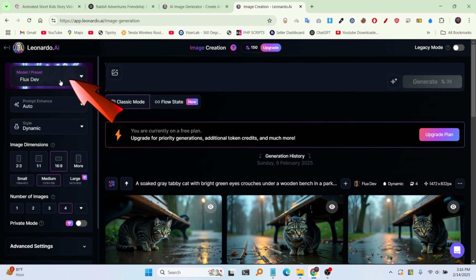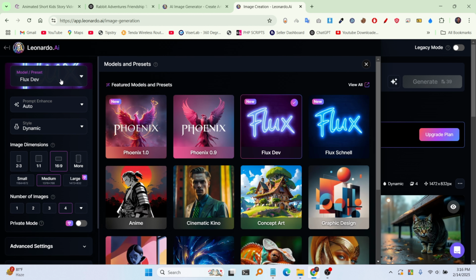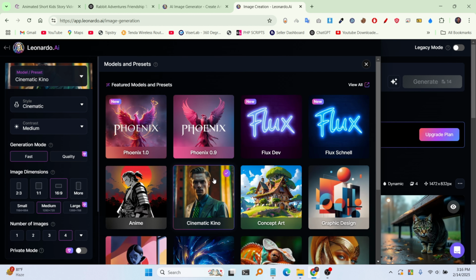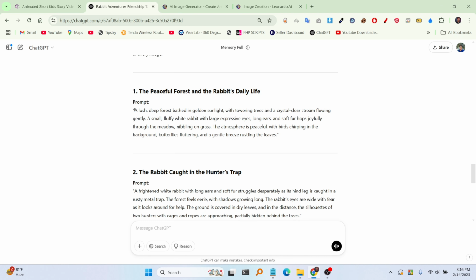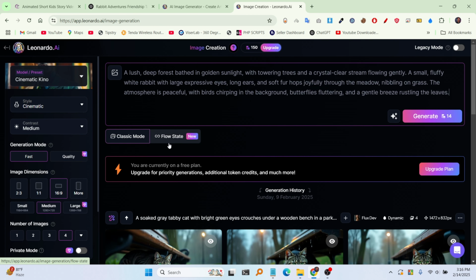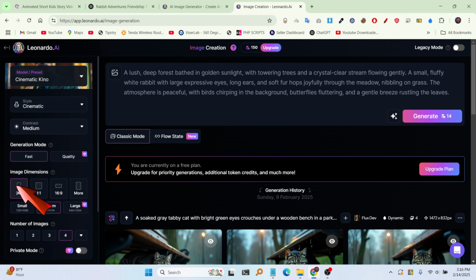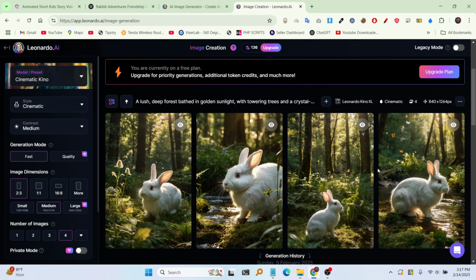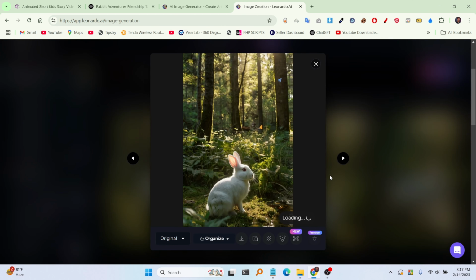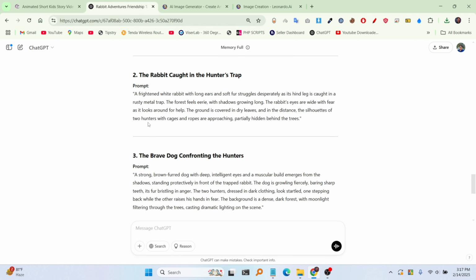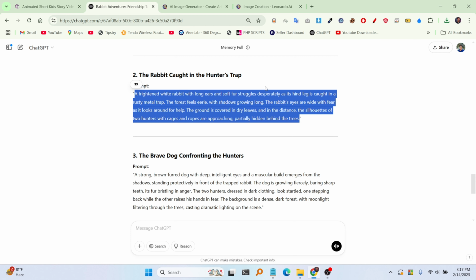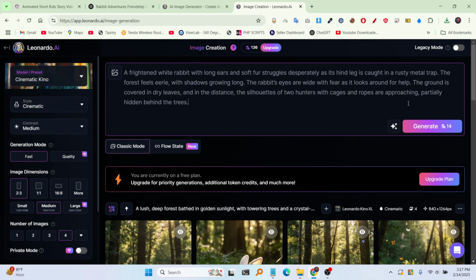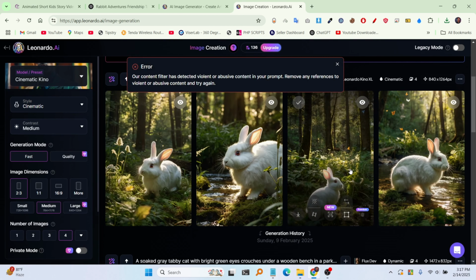Oh, and yes, from the left panel, select Cinematic Keto under Model Preset. Then, take the first image prompt and paste it into Leonardo. Next, from the left panel again, select Image Dimension 2-3 for the short video. Finally, click on the Generate button. After a short loading time, Leonardo will generate 4 images for me. I'm selecting one from them and downloading it. In this way, we need to generate the images one by one using all the prompts provided by ChatGPT. This is necessary because we need images for every moment to create our video.